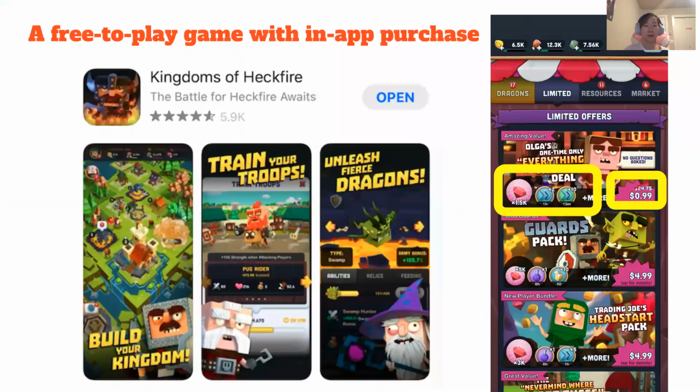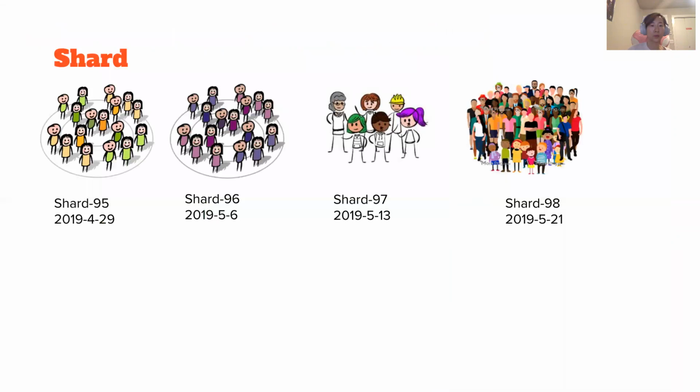Kingdoms of Hackfire is a free-to-play mobile game where players build their kingdoms, train their dragons, and have battles with goblins. It has in-app purchases where players can buy ores or timers to speed up their building levels to unlock more features. Internally, users' accounts that are created within a certain period of time are grouped together, and those cohorts are put in the same environment to play with each other within this shard.